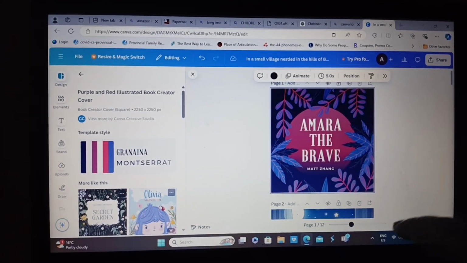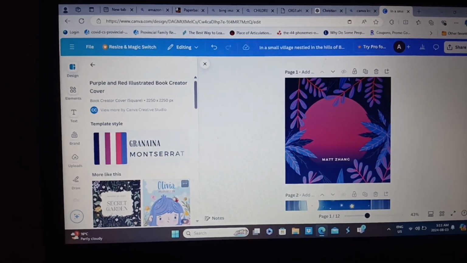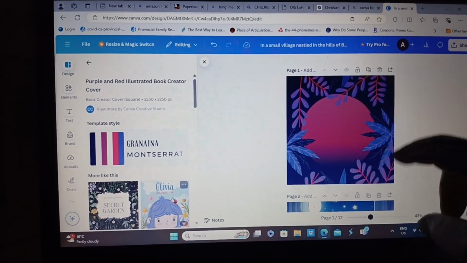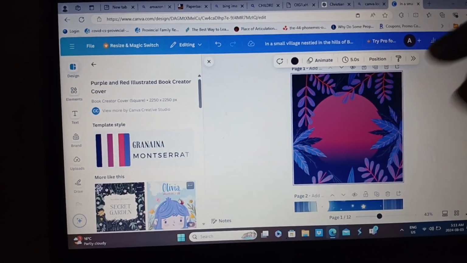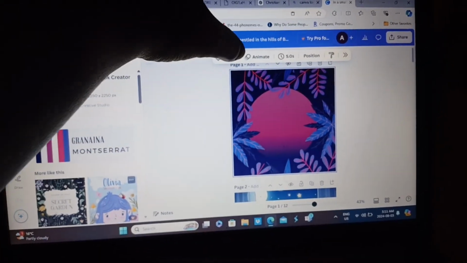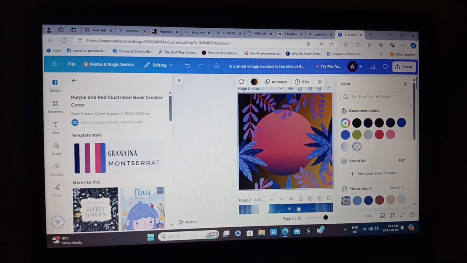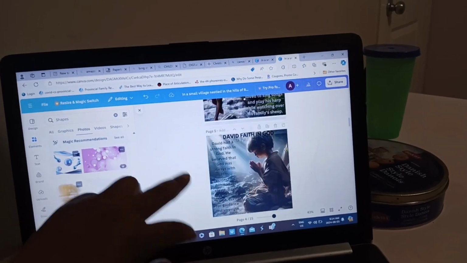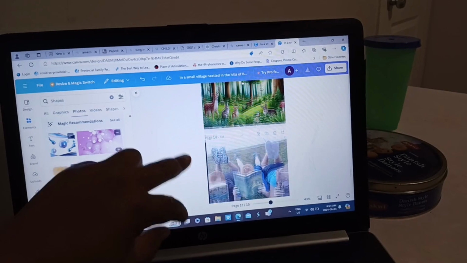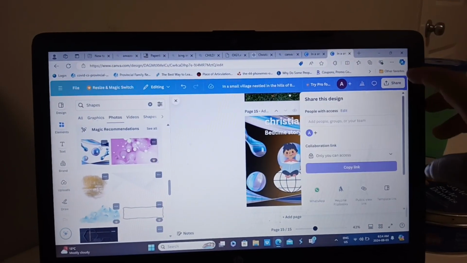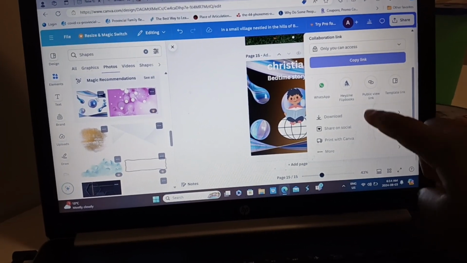Okay, so I have to delete this, change the background color, change it to green, give it a green, and try to share. Click on okay, I already have everything here.